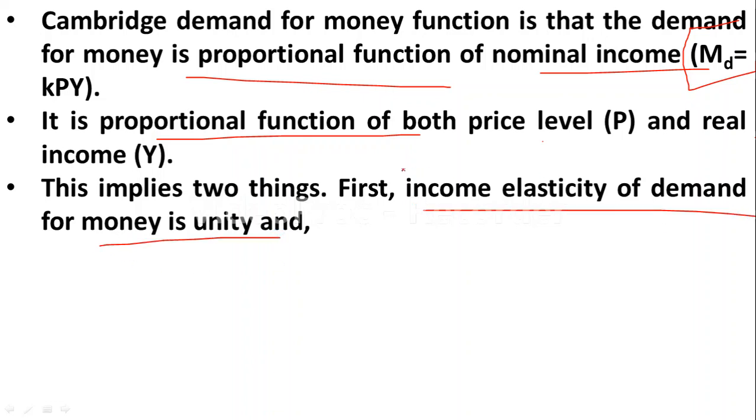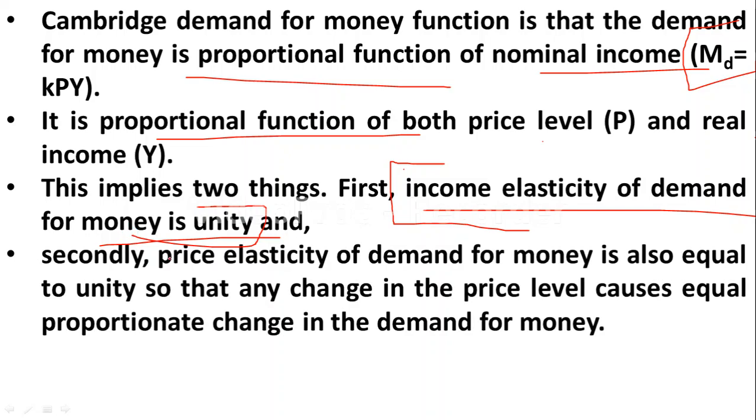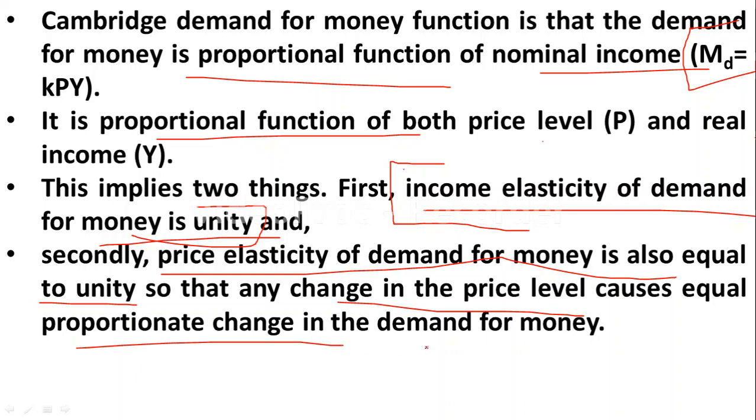Yes, please remember, according to Cambridge economists, income elasticity of demand for money is unity, and price elasticity of demand for money is also equal to unity, so that any change in the price level causes equal and proportional change in the demand for money. It means that any change in the price level leads to proportional change in the demand for money.